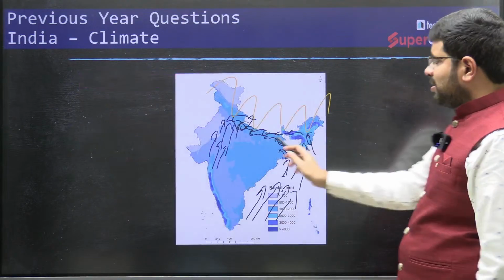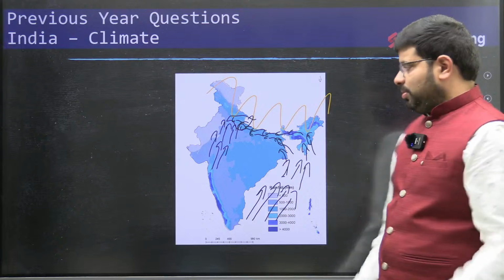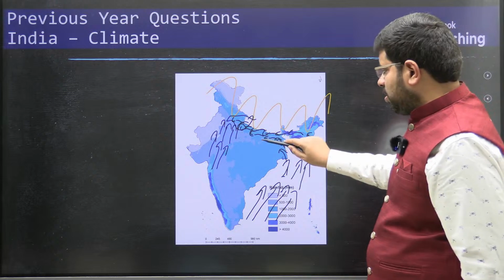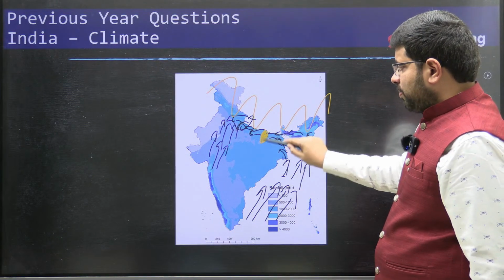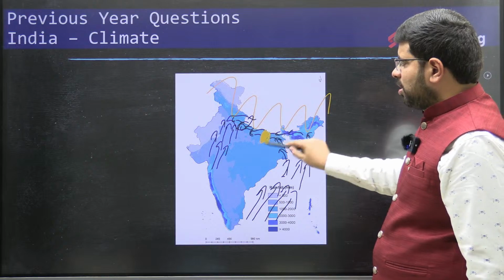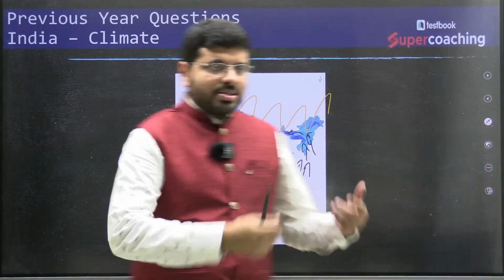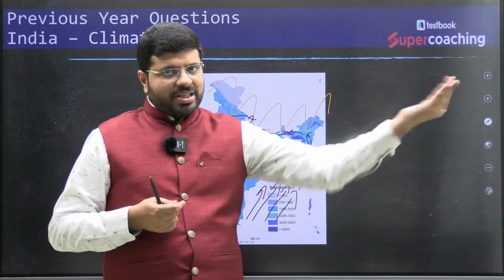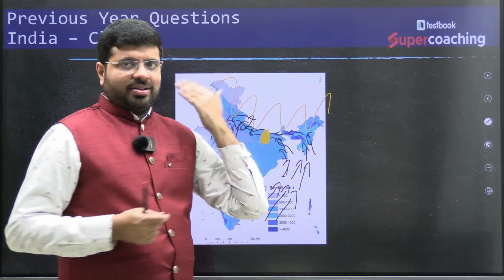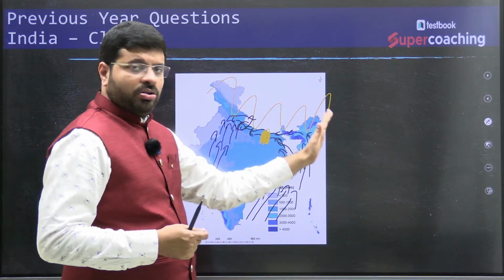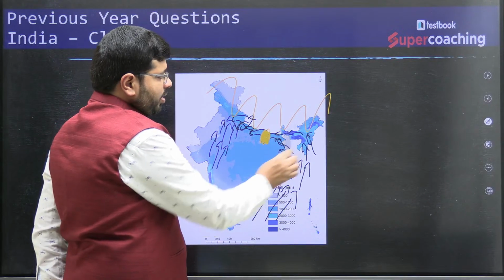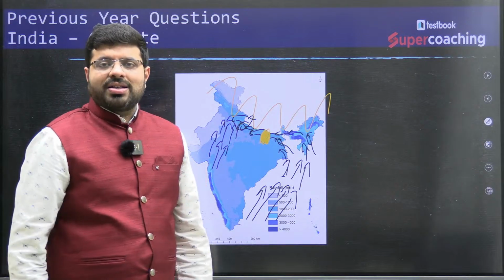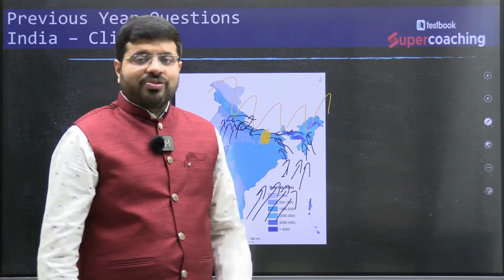Now, why are they called Purvaya? If you have understood this base, Purvaya means easterly. So where is Bhojpur? Bhojpur is the region located here, right? This is the Bhojpur region. Imagine this is Bihar. Though it is the southwest monsoon, the winds are coming from the eastern side, right? For them, what is east? If you are located here, this is the eastern side, eastern India. So the winds are coming from the east. That's why they are called Purvaya, easterly winds. Now you see the correlation.